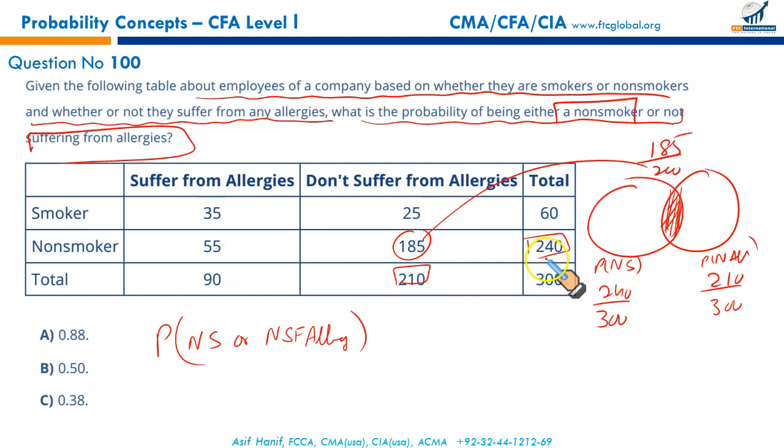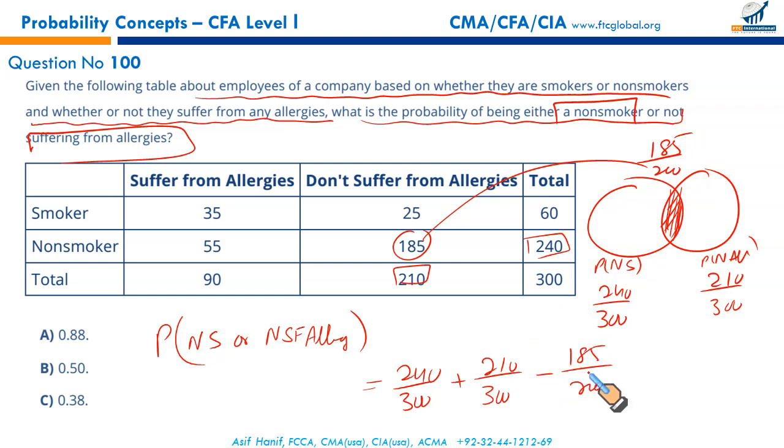So 240 are the smokers, 240 by 300. 210 don't suffer from allergies, 210 by 300. And out of these 185, they neither have allergies and they don't smoke. So what you have to do, probability of non-smokers, that is 240 by 300, plus probability of people with no allergies, 210 by 300, and from this we need to deduct the common part, which is 185 out of 200.